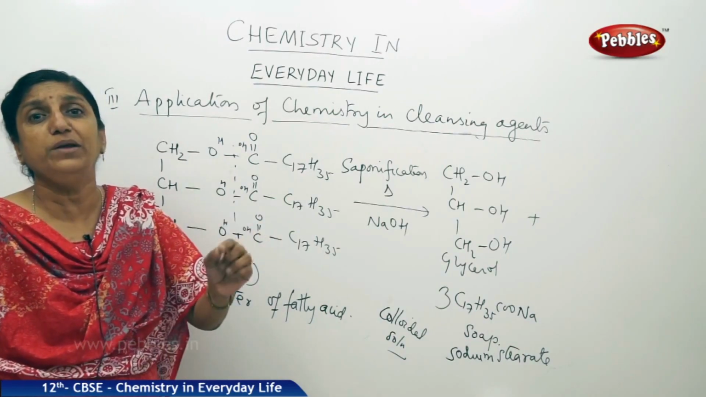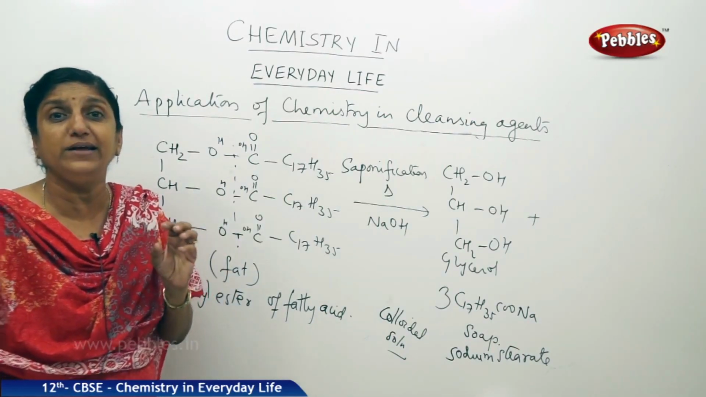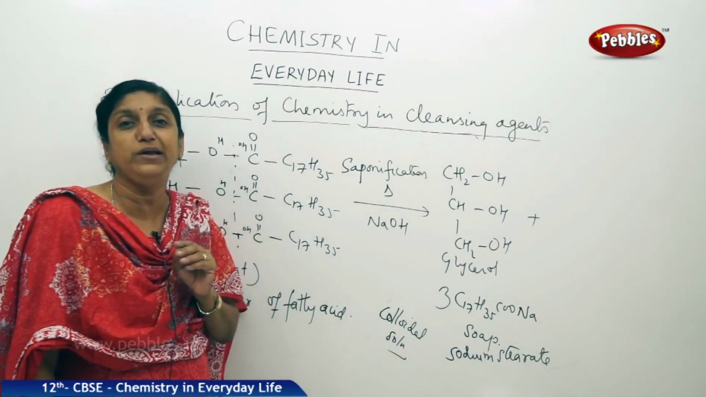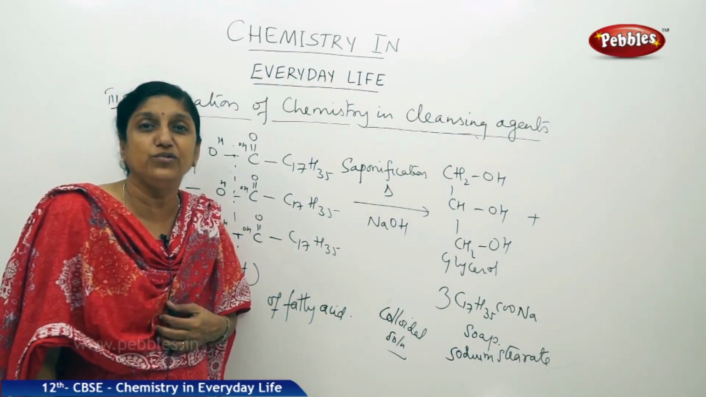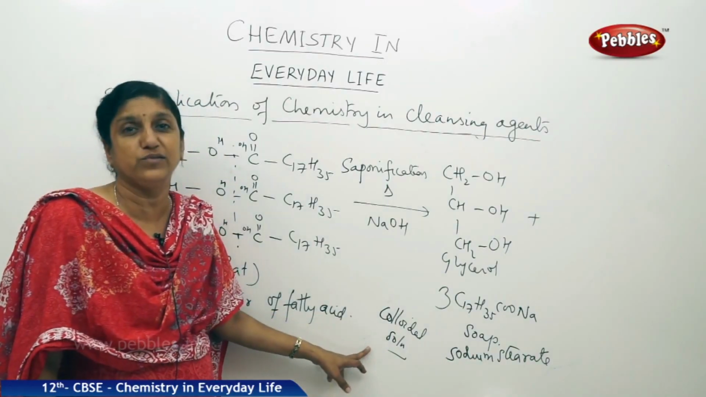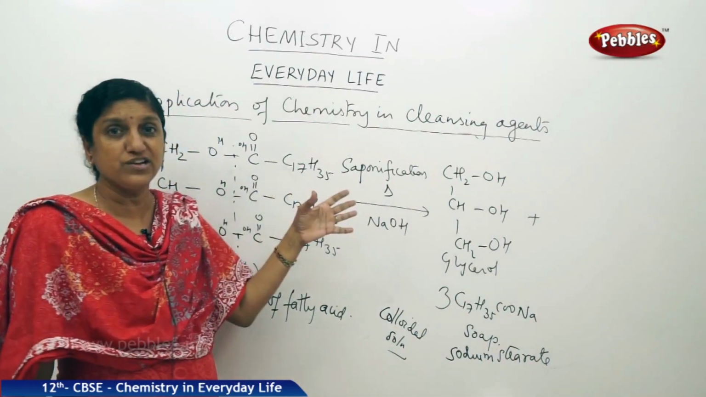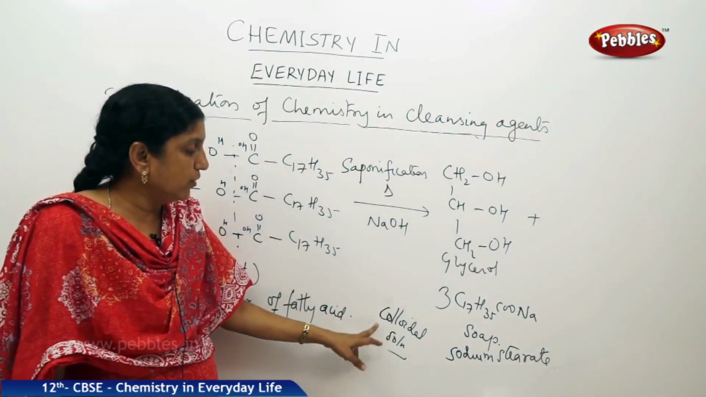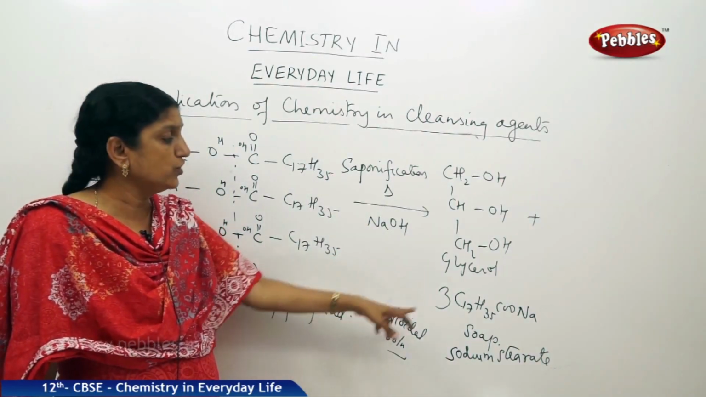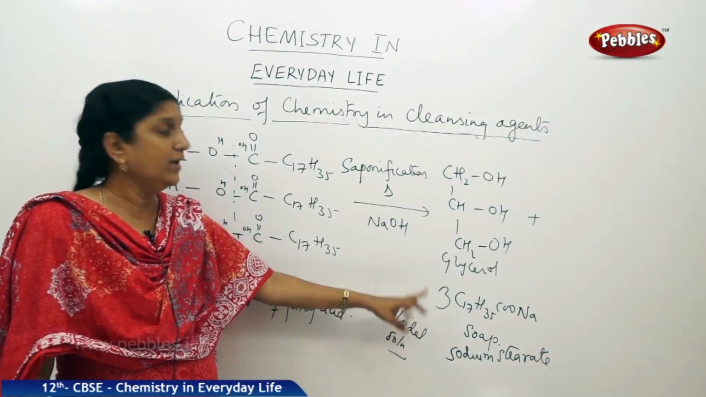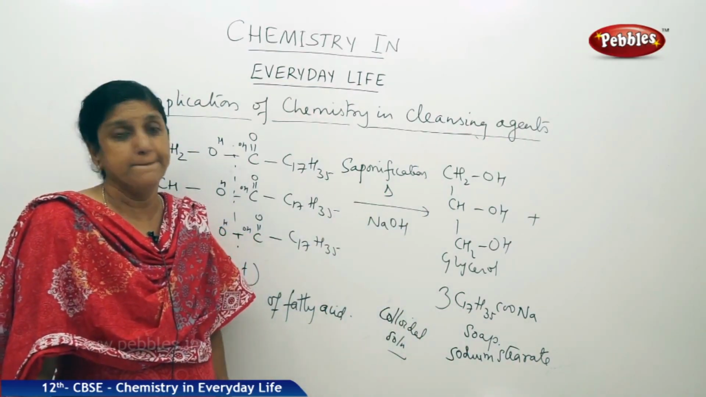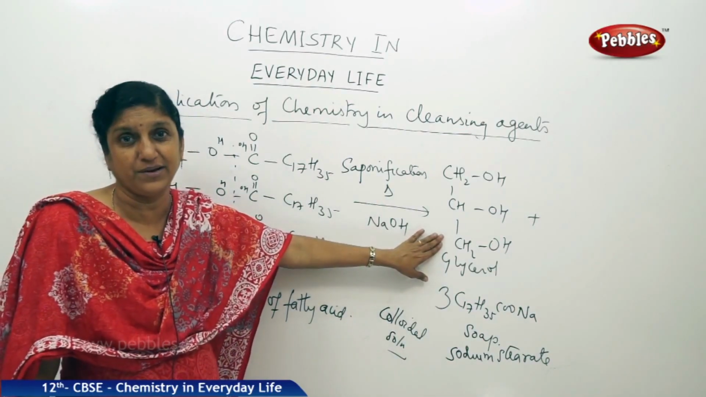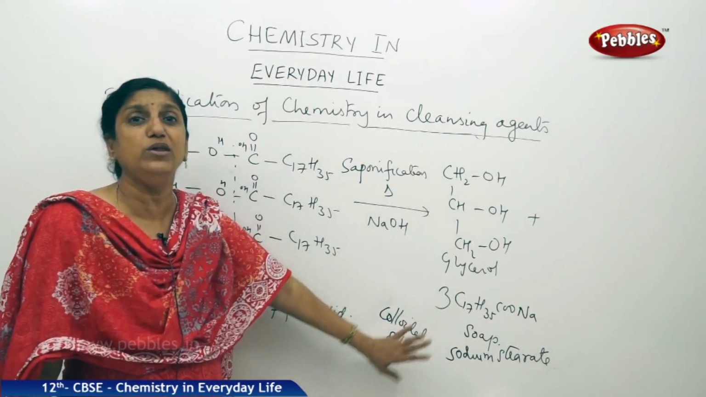1 micron to 1 millimicron. If the solute particles lie in this range, then the solution obtained is called a colloidal solution. So, when this reaction is carried out, saponification results in the formation of a colloidal solution of soap in water along with glycerol.